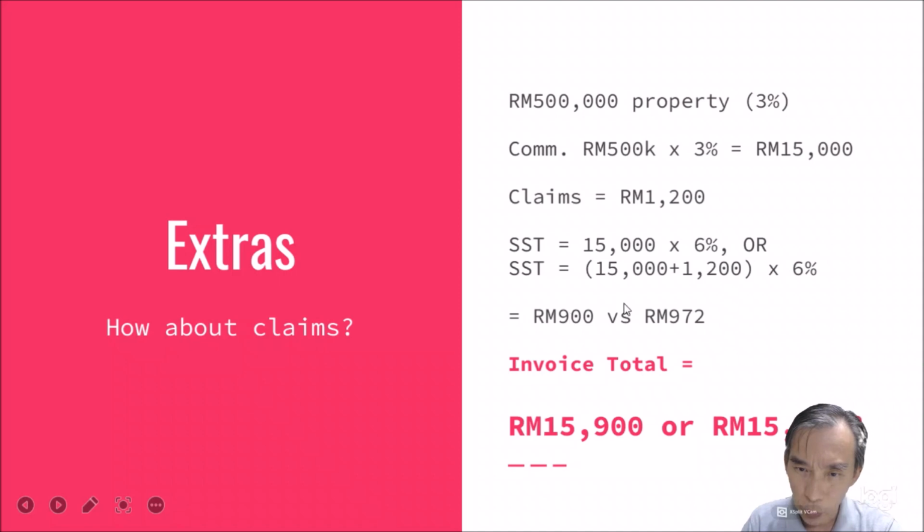So you are either collecting an extra of 900 ringgit as sales and service tax, that means SST, or you need to collect 972 because of the 1,200 extra amount here, which is supposed to be the correct amount.